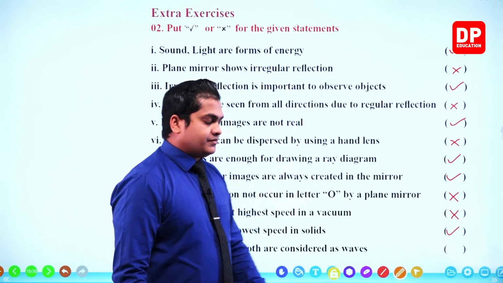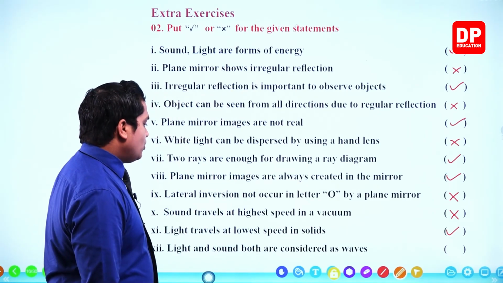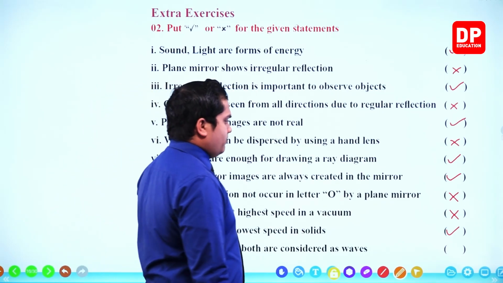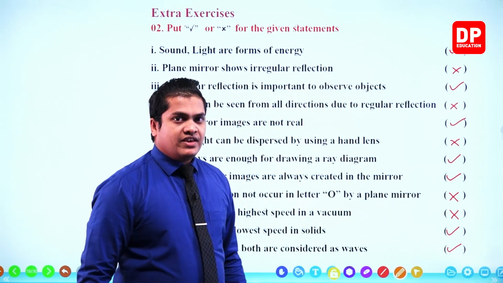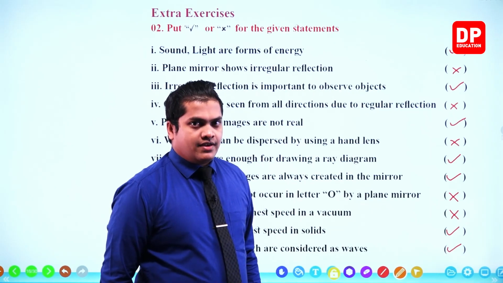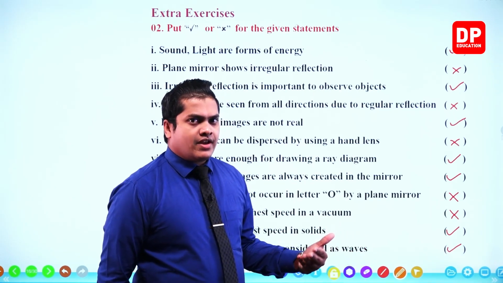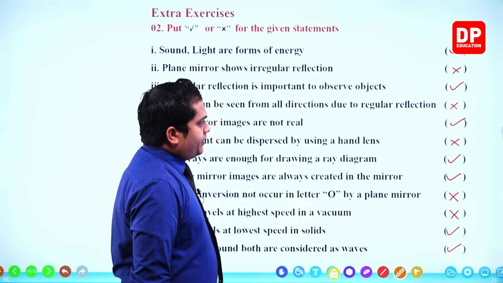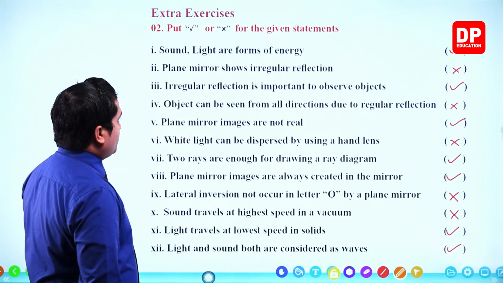Correct. Next question. Light and sound both are considered as waves. That is correct, no problem. Both of these things are considered as waves. That's why we can reflect these things, right? Both of these things are waves. So within the lesson also we are discussing reflection and refraction of waves. So sound is a wave. So these are the answers for the second question.